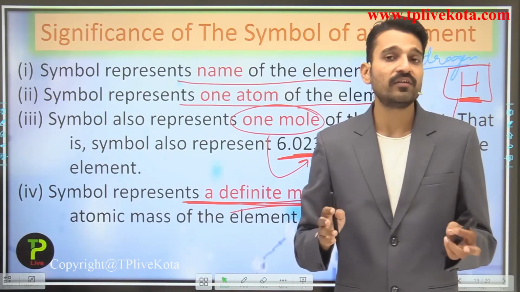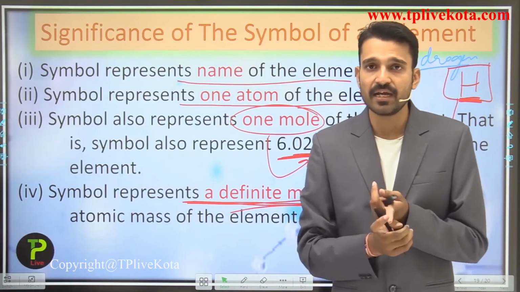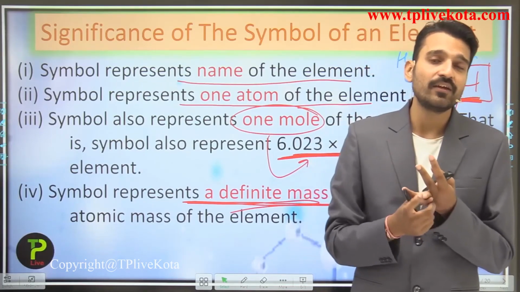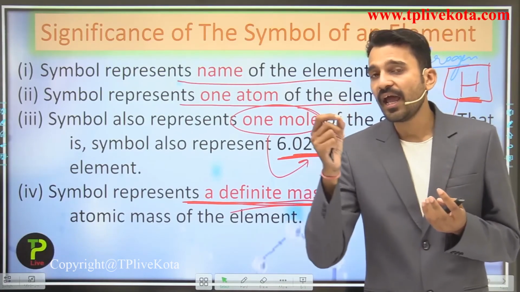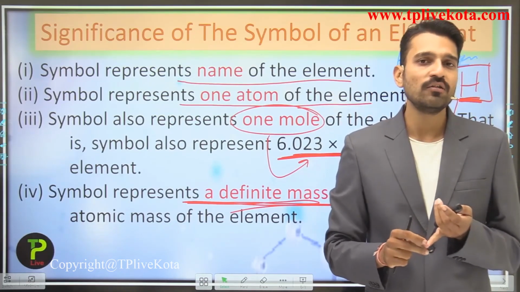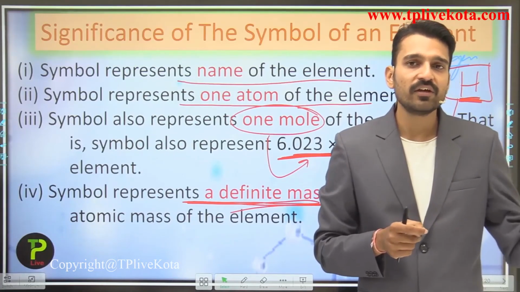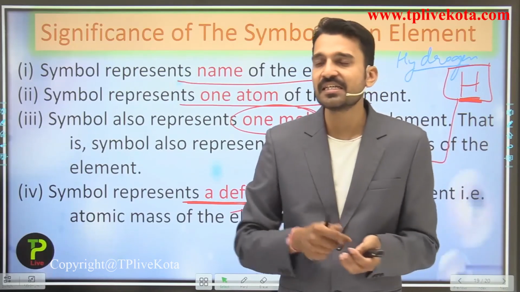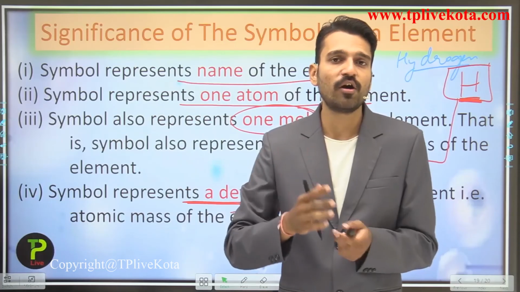So I hope, students, that this particular lecture is very clear to you. In this we have talked about atoms, we have seen Dalton's atomic theory with its postulates, merits and demerits. We also talked about atoms and saw in actuality how small an atom is, and we moved into the symbols of elements. We have seen the previous way of representing elements, by Dalton in the form of sketches, and we have moved into the modern way of representing elements, in the form of letters.